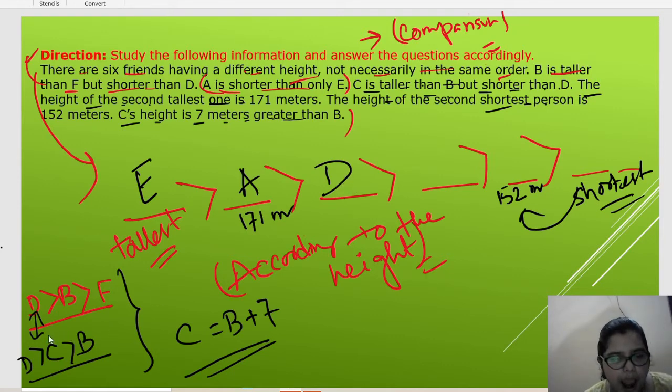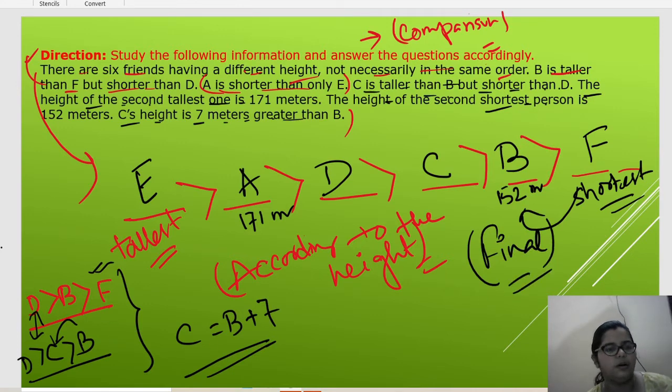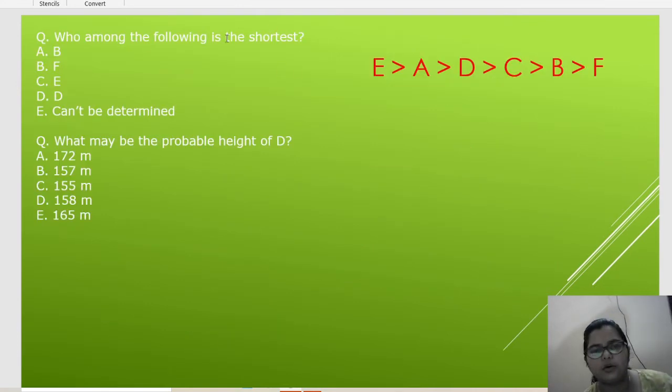Understand? Now see one thing: C is greater than B. It means C will be here and B is shorter than C, so B will be here, and F is the shortest person. It is done. This is the final arrangement. Understand? Okay, so let's start with the questions.